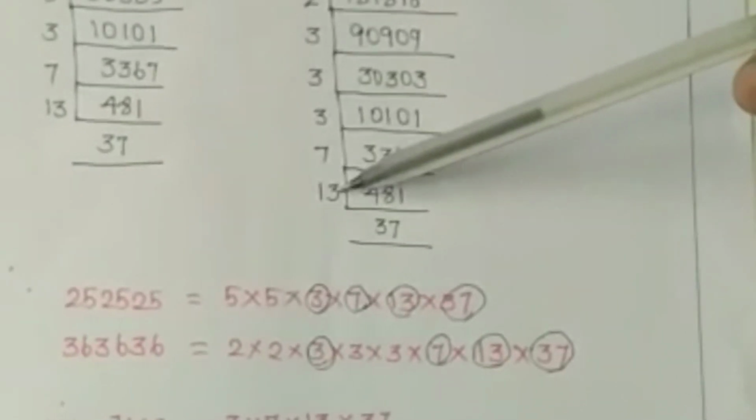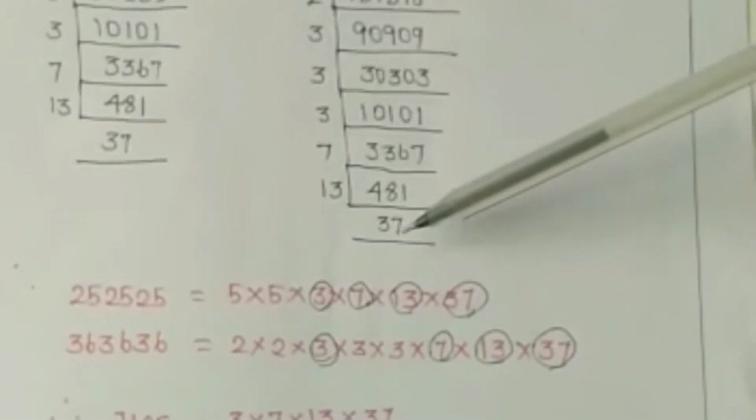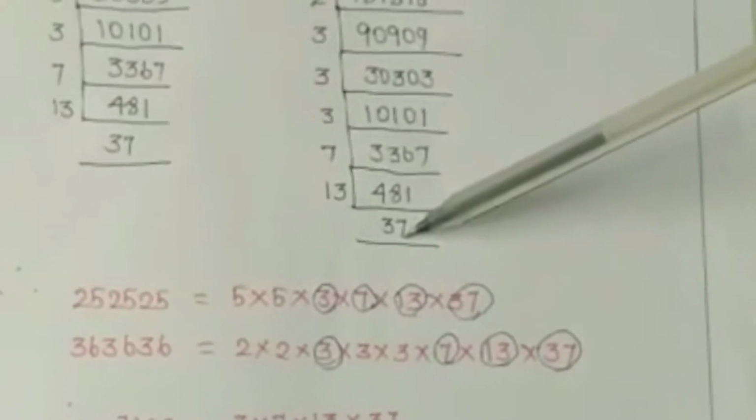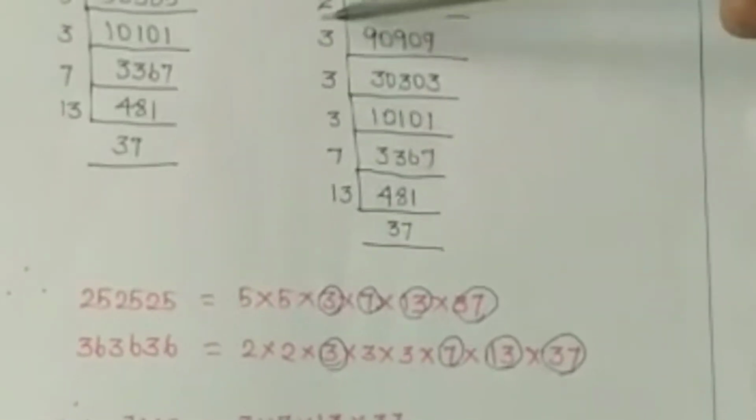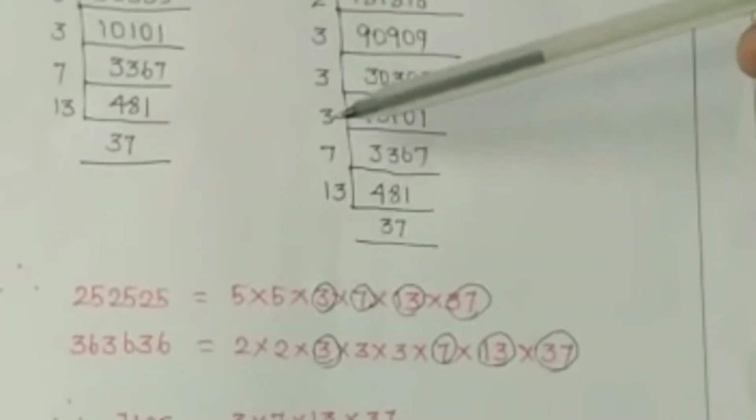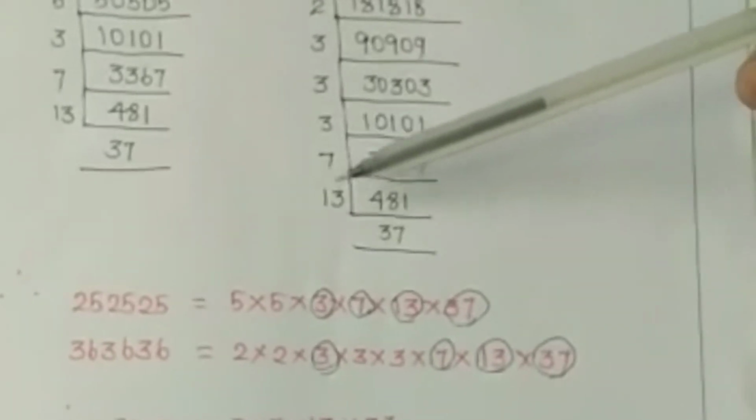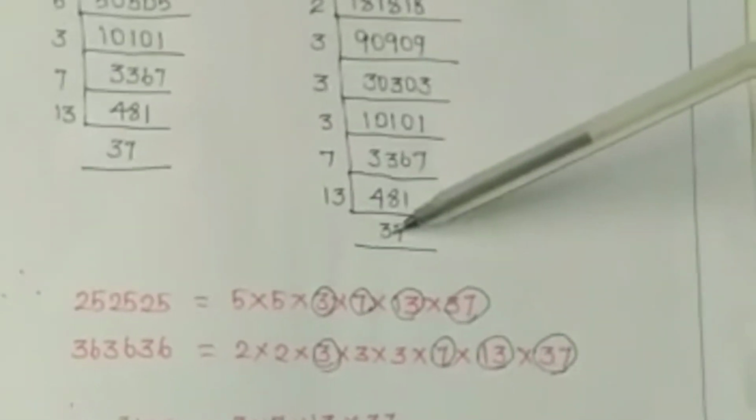Finally dividing by 13, I get 37. Here we observe 2, 2, 3, 3, 3, 7, 13, 37.